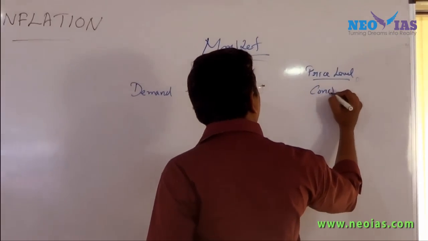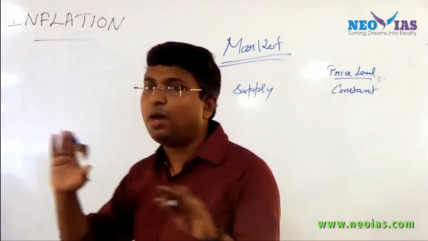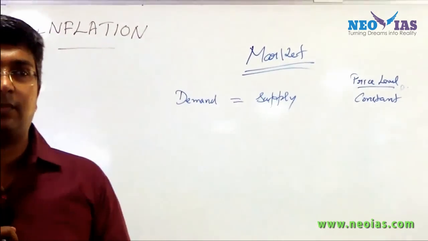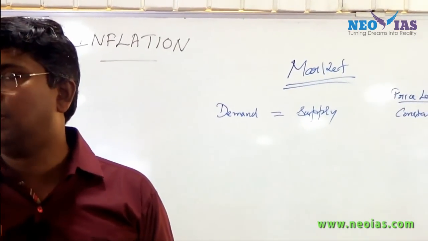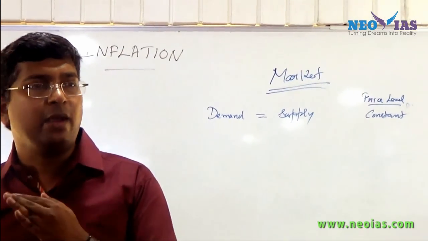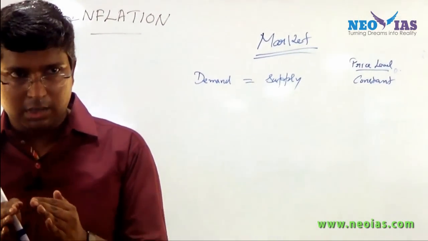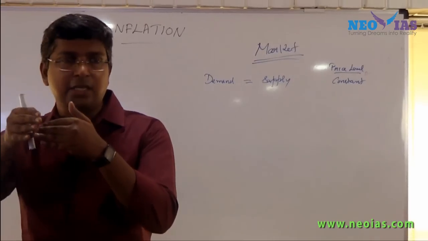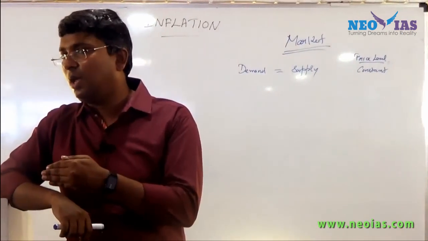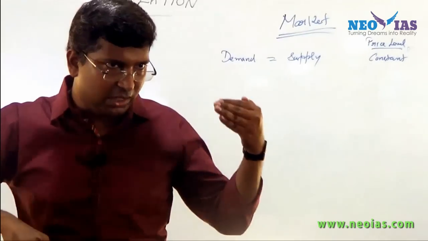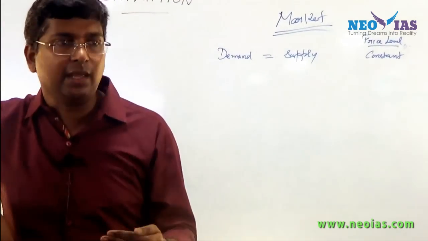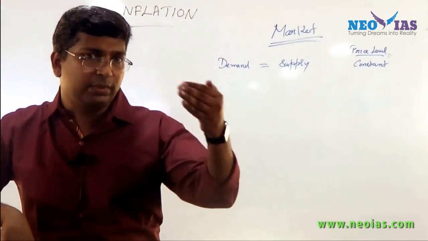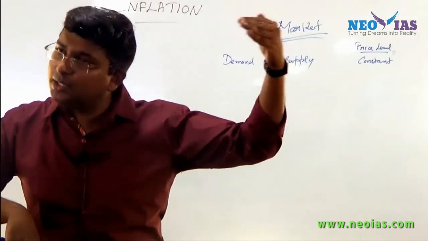I am talking about a normal market. Demand is the same, supply is the same. Think about a mango seller who has 20 kg of mangoes and has 20 buyers every day, and each buys 1 kg daily.